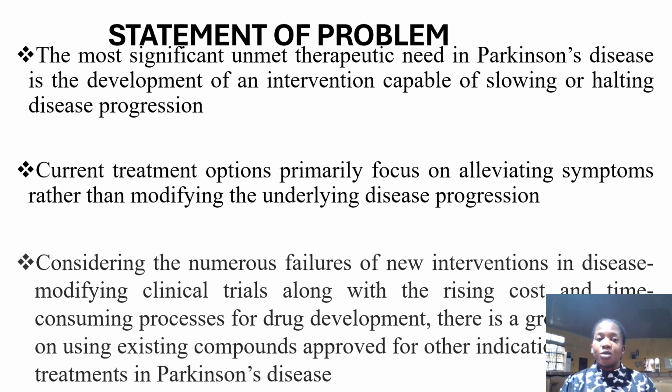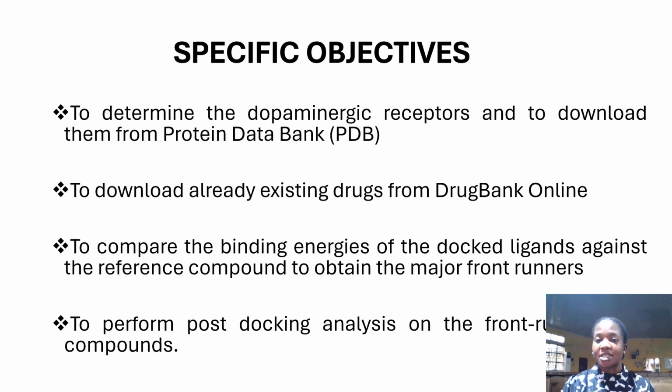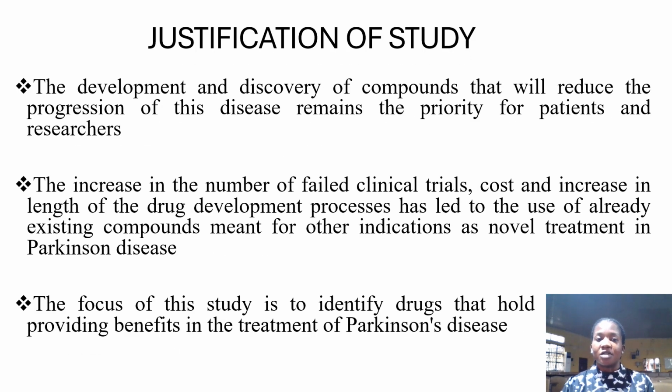Statement of problems. The most significant unmet therapeutic need in Parkinson's disease is the development of interventions capable of slowing down this disease progression. We know that most medications in use only alleviate the symptoms. That is, they help temporarily in slowing down the signs and symptoms of this disease, not really halting the disease progression. Aim of this study: the study aims to examine and screen already existing drug compounds, distinct from those already established, which have anti-Parkinson effects. These are my specific objectives.